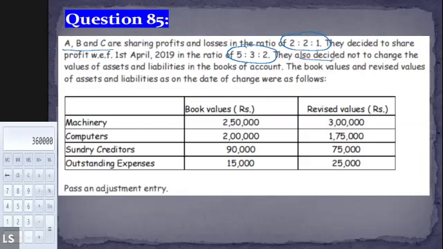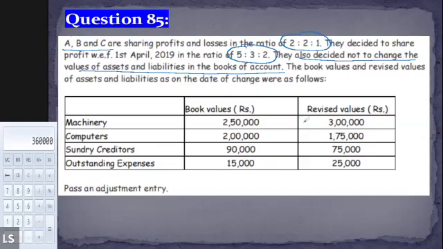They also decided not to change the value of the asset and liability. That means that whatever revaluation is taking place, such revalued asset and liability will not be taken into consideration for the purpose of recording it into the books of account.